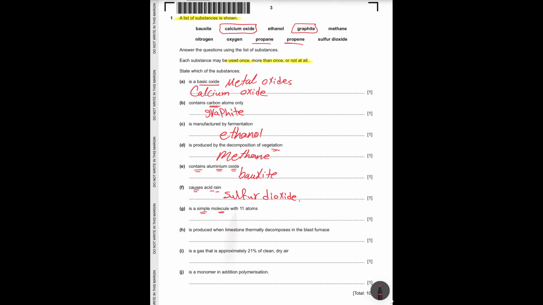A simple molecule with 11 atoms. Actually, here they ask sometimes about hydrocarbons, and here you have two hydrocarbons, which is propane and propene. Write the general equation for each. CnH2n+2 for alkane. Then apply it to propane. It has 3 carbon atoms, so 2 times 3 plus 2. You will have here 8. So 8 plus 3, 3 plus 8 equals 11. So here the answer for this question is gonna be propane.